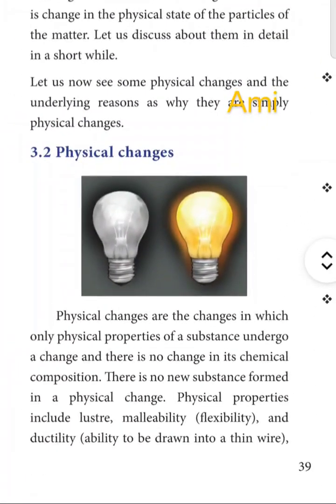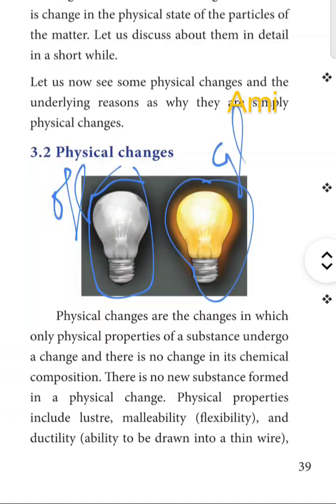Now we are going to learn more about the physical changes. So you can observe what a physical change is. Here one example is given. The bulb is in the off state. Here it is in the on or glow state. So here only the physical property of the bulb has been changed.